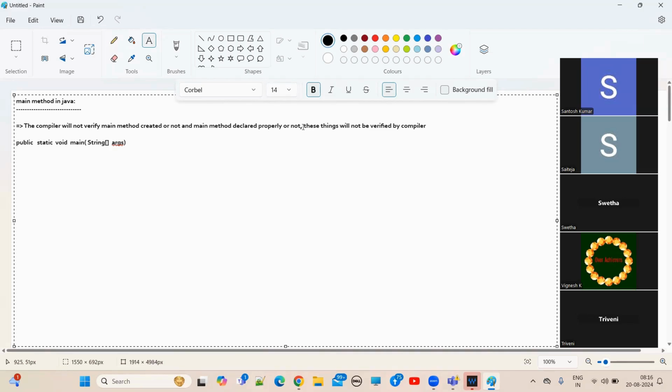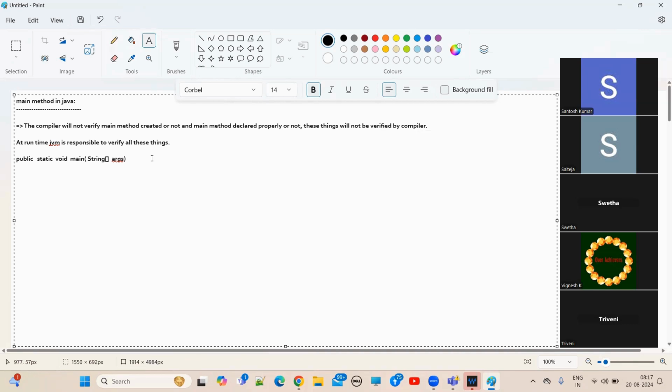So who will verify these things? At runtime, the JVM will verify. At runtime, who will verify? The JVM is responsible to verify all these things.